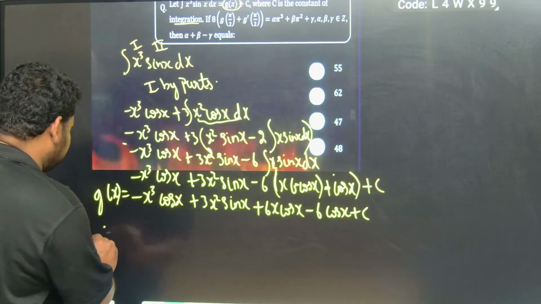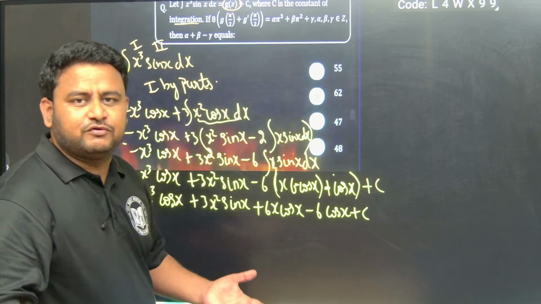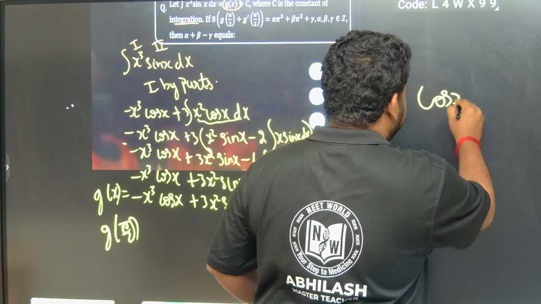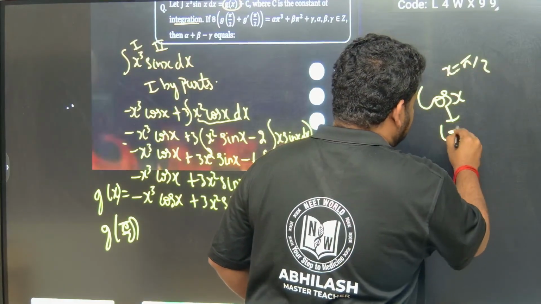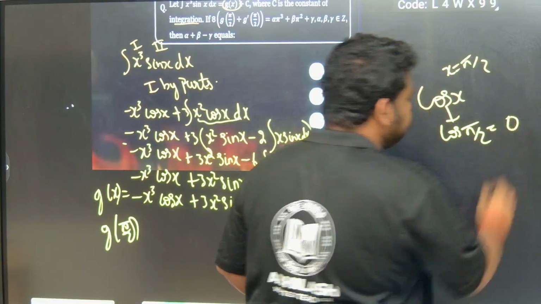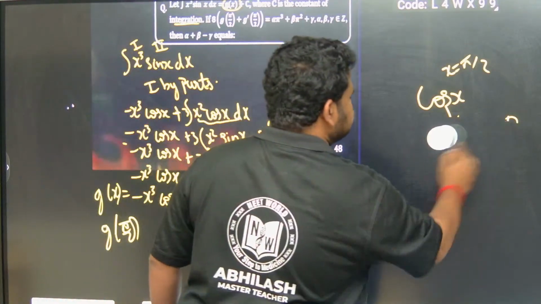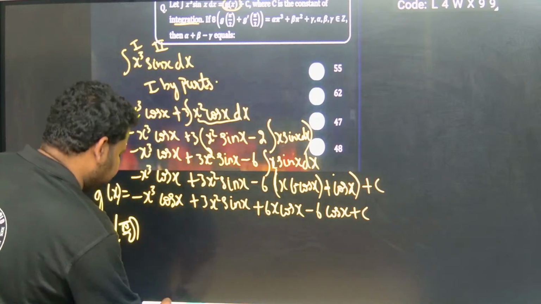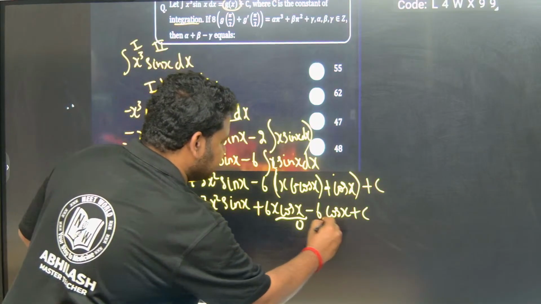So g of pi by 2 will become what? One thing you must understand: cos pi by 2, wherever cos is there, it will become 0, because where x is pi by 2, cos pi by 2 is equal to 0. This you already know. So wherever I have cos pi by 2, this entire term will become 0, and this will also become 0.